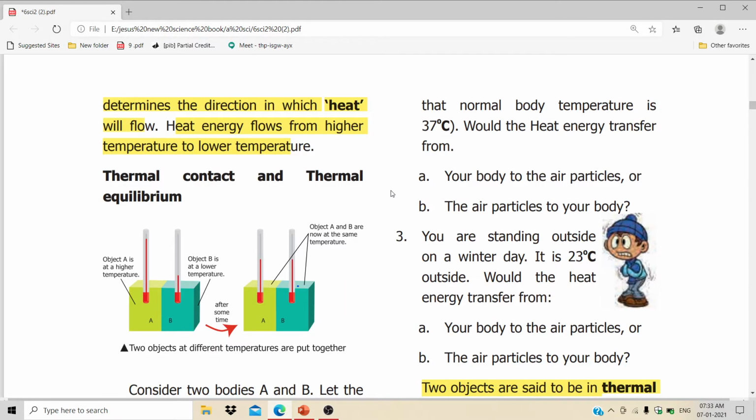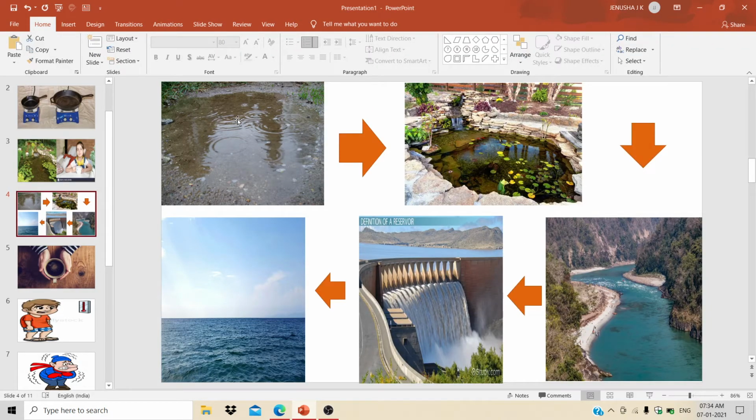Likewise the heat energy travels. When the water moves to the next level, when it overflows, or when the water is present on a higher surface, for example a reservoir, it moves to the downward surface, right?